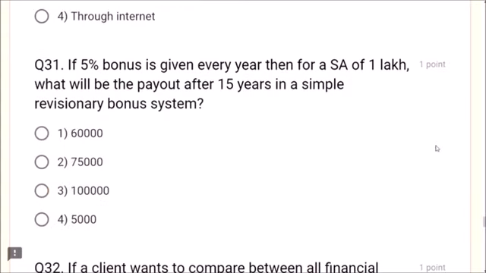Next, question number 31. If 5% bonus is given every year, then for a sum assured of 1 lakh, 5% of 1 lakh is 5,000. What will be the payout after 15 years in a simple reversionary bonus system? So 5,000 each year into 15. 15 fives are 75. So the answer is 75,000, friends.